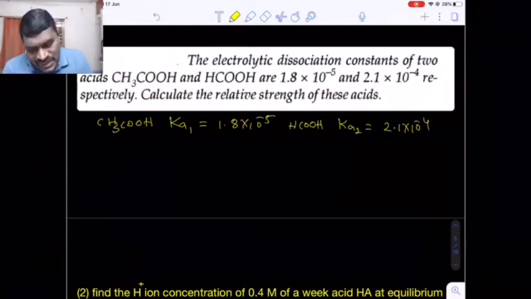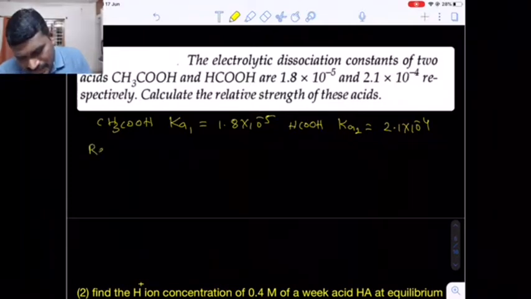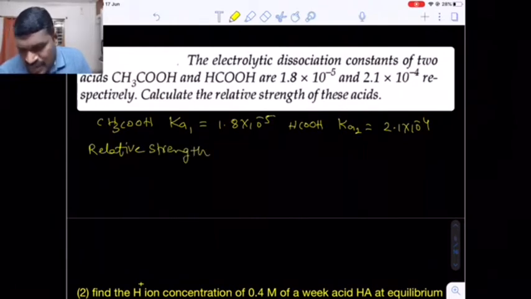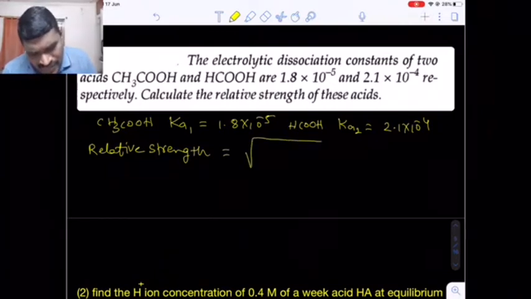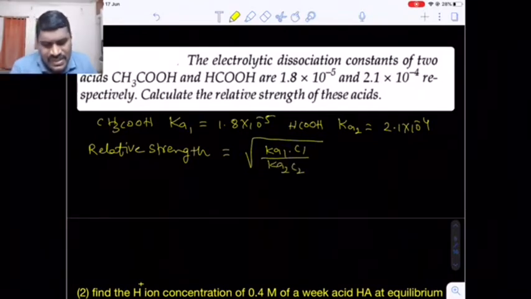Now the question is the relative strength. What is the formula? Under root of Ka1 C1 divided by Ka2 C2. The concentrations of the two acids are not given, so we can take equal concentrations. So from here C1 and C2 get cancelled.